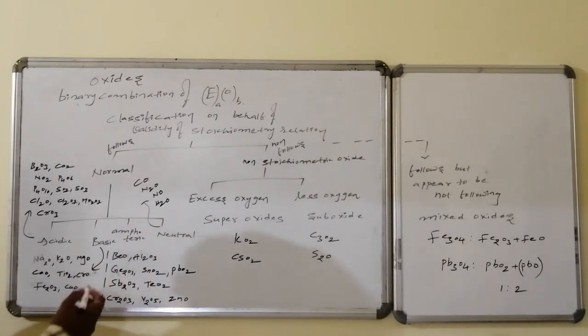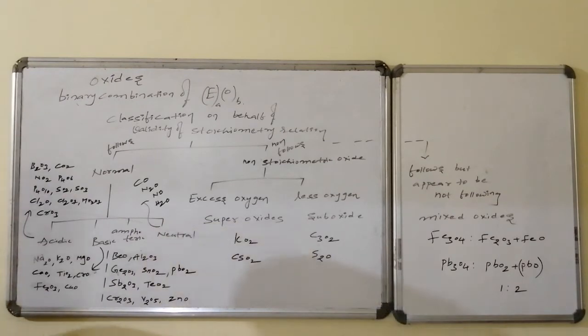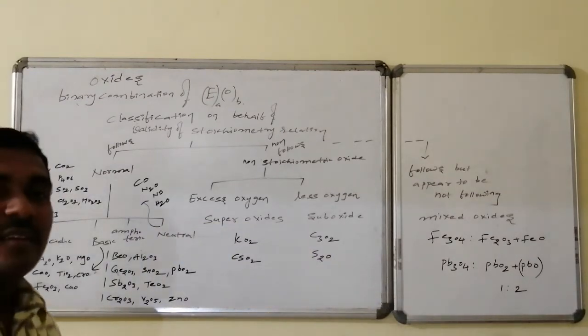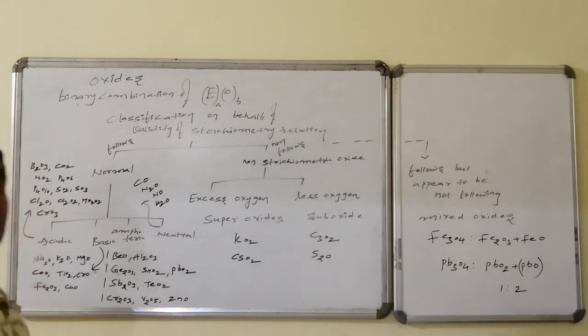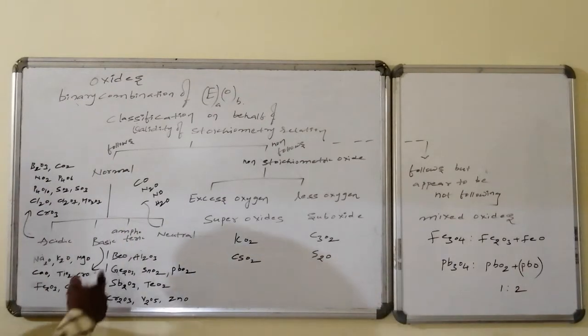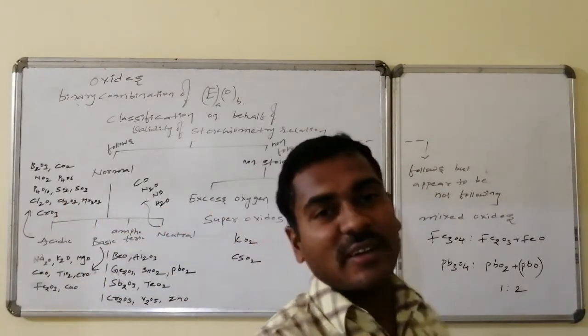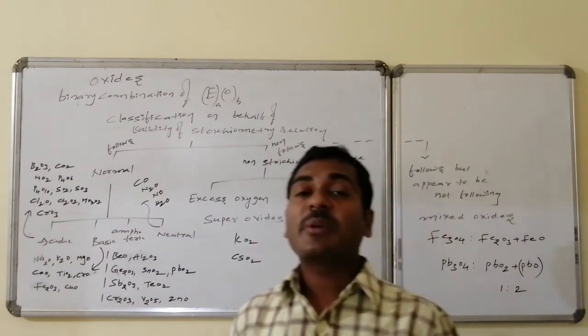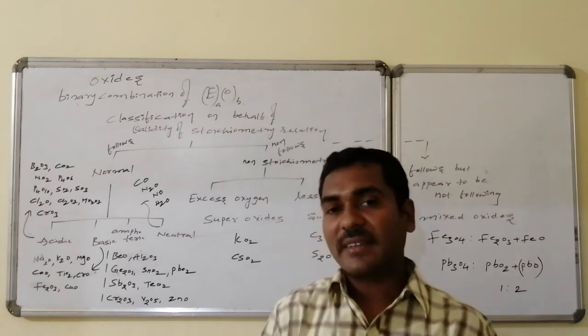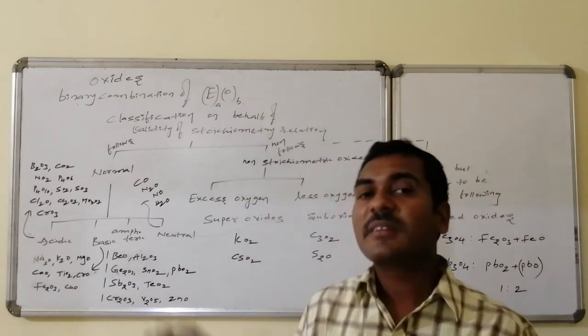Similarly germanium oxide, tin oxide, lead oxide, antimony oxide, tellurium oxide, chromium trioxide, vanadium pentoxide, zinc oxide, these are all examples of amphoteric oxides, which combine with both the acids as well as the bases. Suppose beryllium oxide combines with HCl and forms beryllium chloride. It combines with sodium hydroxide and forms sodium berylate. We will discuss this exclusively as a separate part of the video.